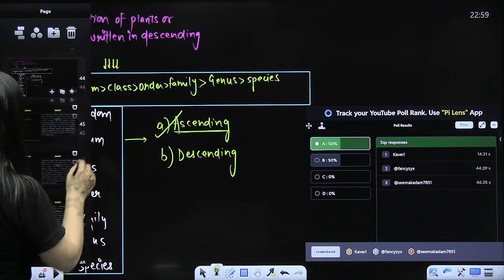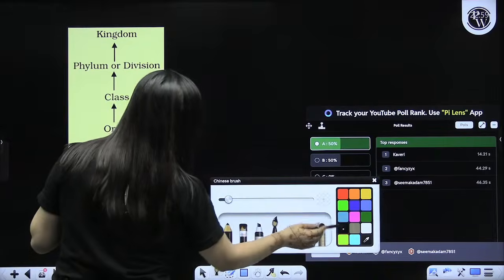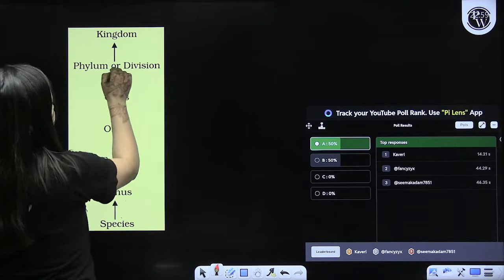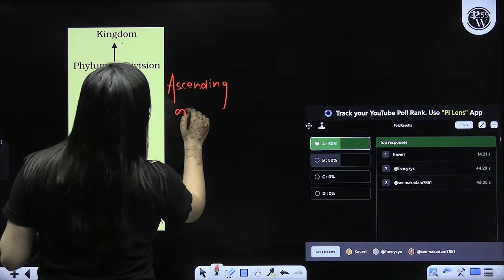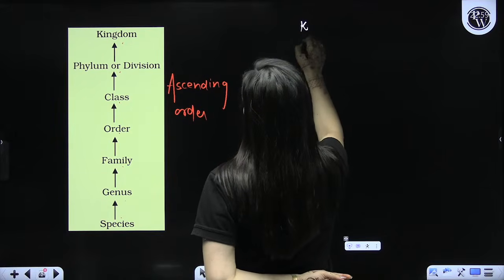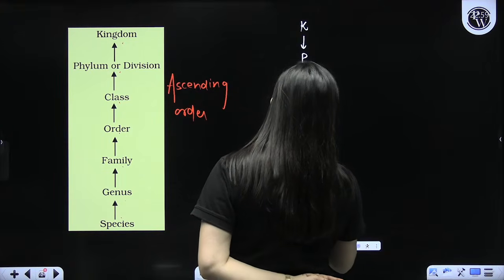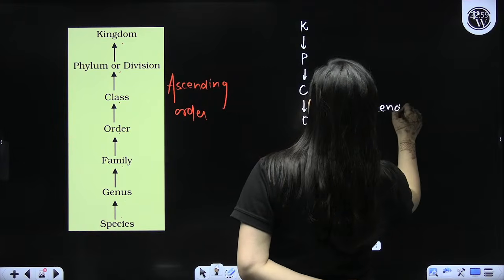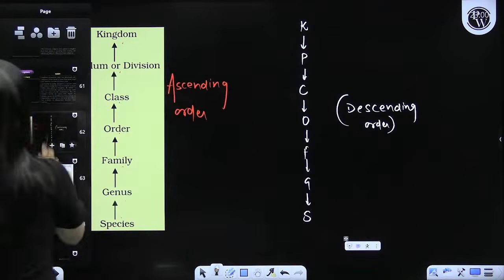I'll give you another example. Look at this particular image of NCERT. When you see this side, species to genus to family to order to class to phylum to kingdom, this is ascending order. Everyone, please pay attention. Now kingdom, then phylum, then class, then order, then family, then genus, then species, that is descending order. So focus on the arrow part as well.